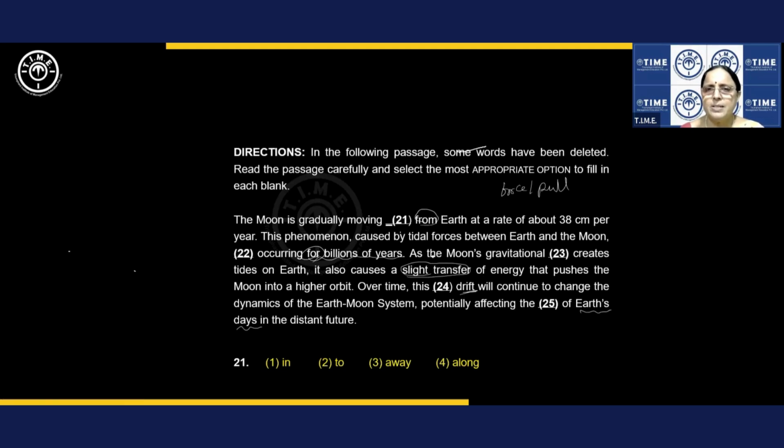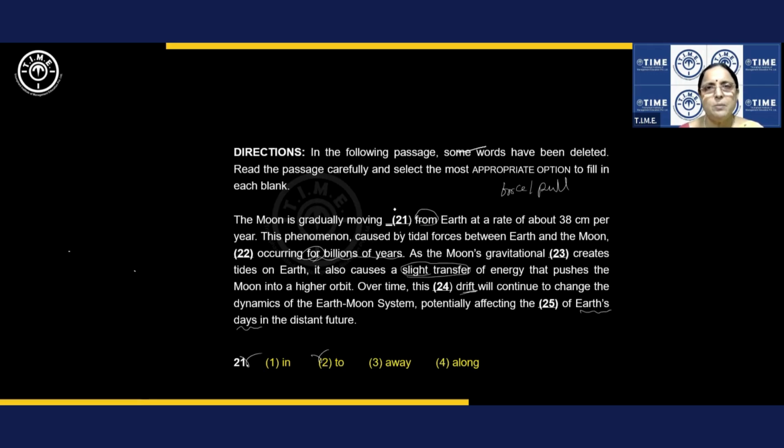Fine. You know, some idea about the moon pulling away from Earth is going to create some confusion. Agree? Now let's go to the choices. Moon is gradually moving in from, doesn't make sense. Moving to from, you don't say moving to from. See, what am I doing, dear students? I'm not just reading moving in, moving to.